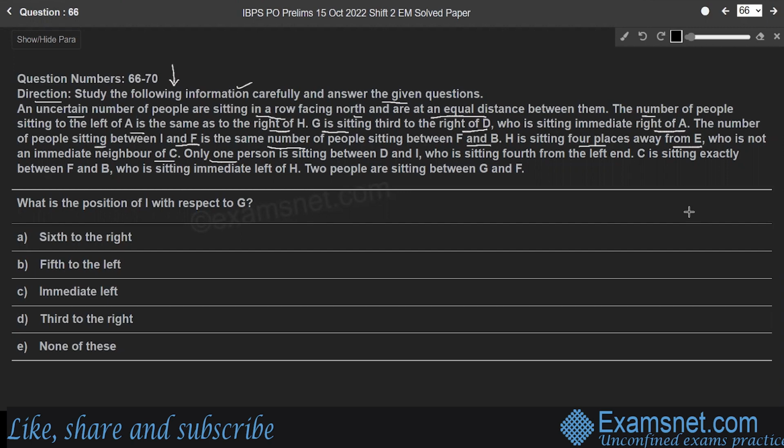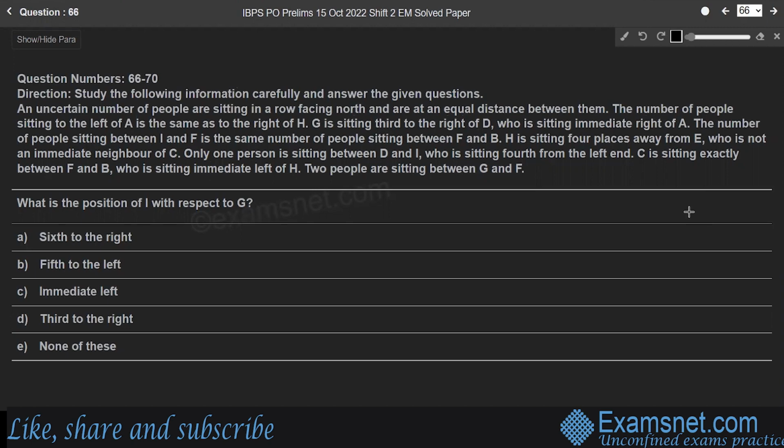Only one person is sitting between D and I, who is sitting fourth from the left end, and C is sitting exactly between F and B, who is sitting immediate left of H. Two people are sitting between G and F. Here the question is, what is the position of I with respect to G? So consider this information by taking point by point.